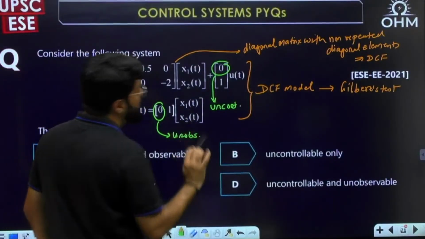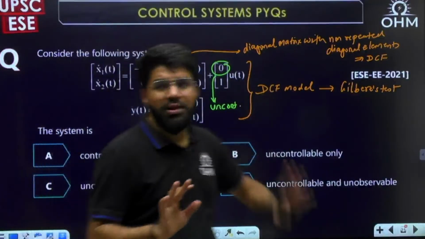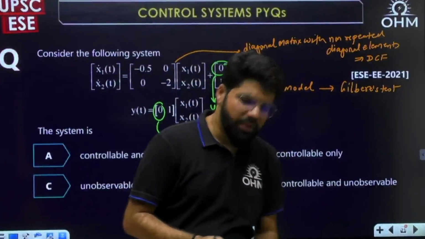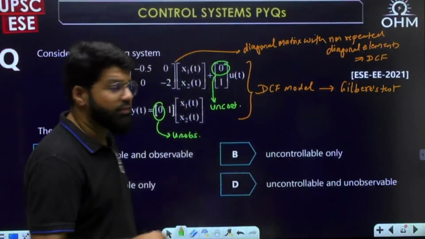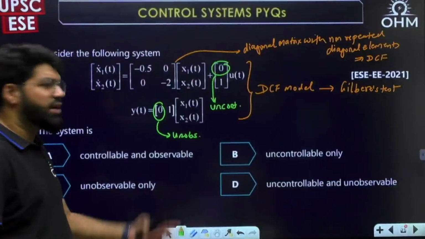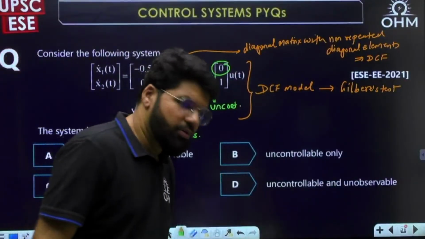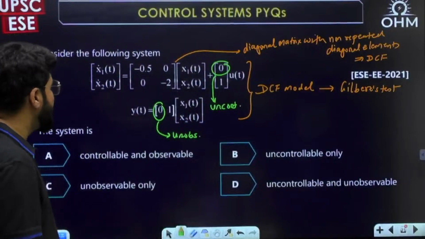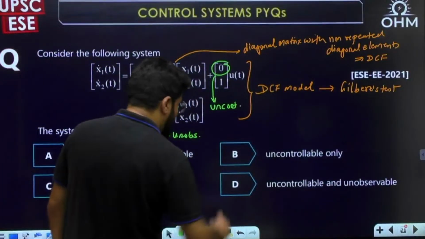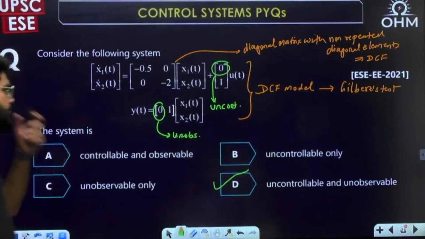You will only be able to understand this question if you know Gilbert's test. If you don't know, you can watch my previous videos. I will not be going into details of Gilbert's test right now because that will take a lot of time. I've already made videos on it. It is uncontrollable and unobservable, option number D. Okay.